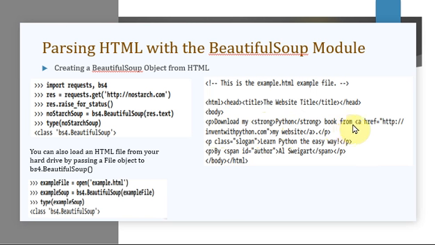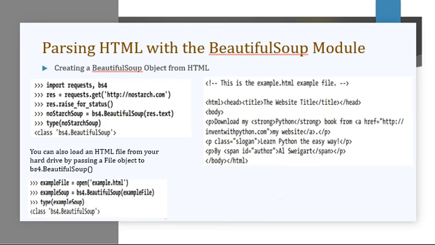Download my Python book from, and you have an anchor tag wherein you specify the URL from where you have to download. We also have a paragraph here which says learn Python the easy way, and you're also passing an ID for the author. So this is a simple HTML file. We will take this as a reference and we will be seeing other examples for Beautiful Soup.